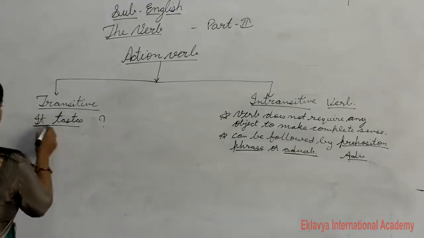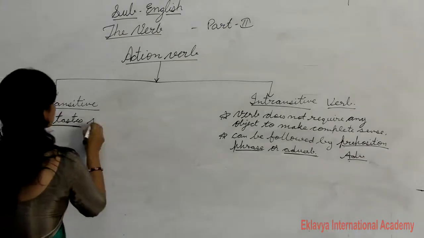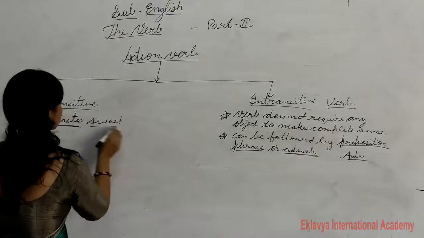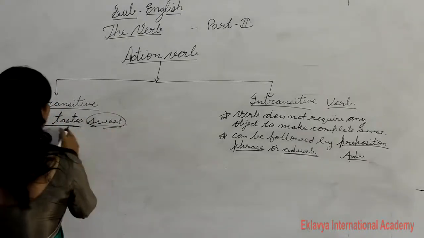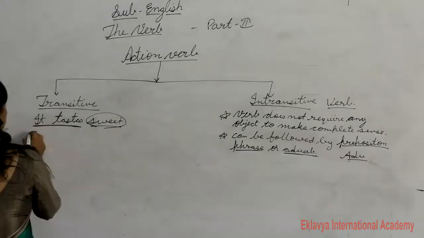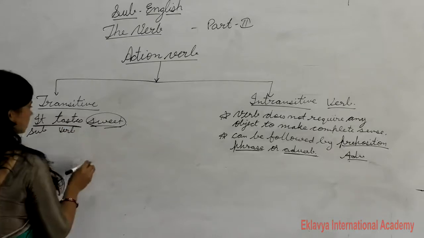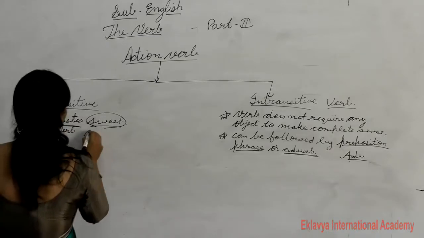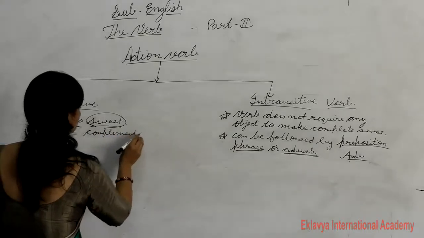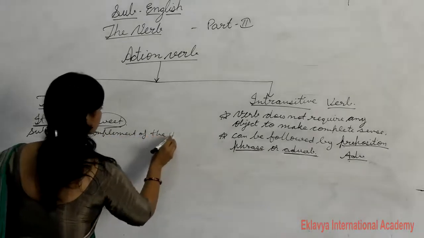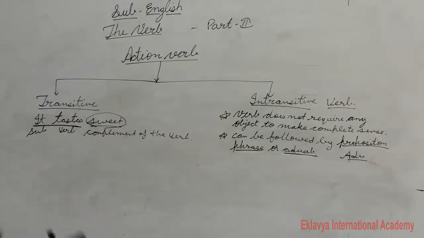So "it tastes sweet": here subject, verb, and complement of the verb. I hope you understand how to find the complement of the verb.